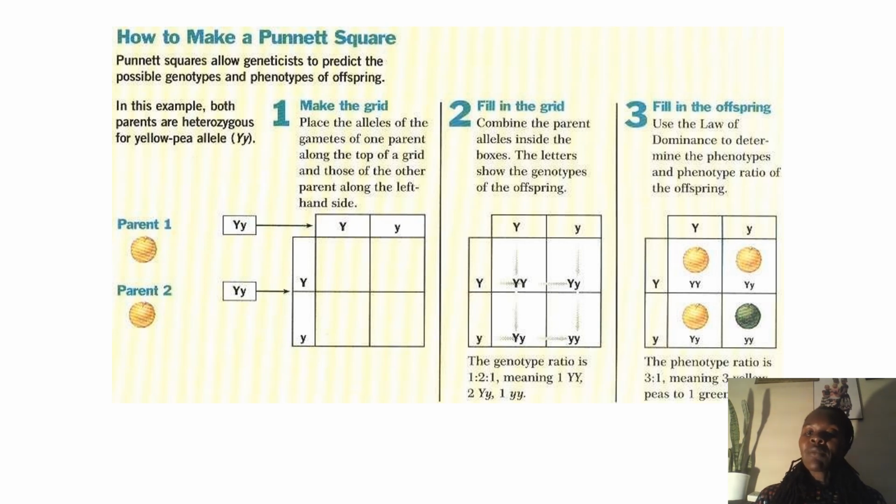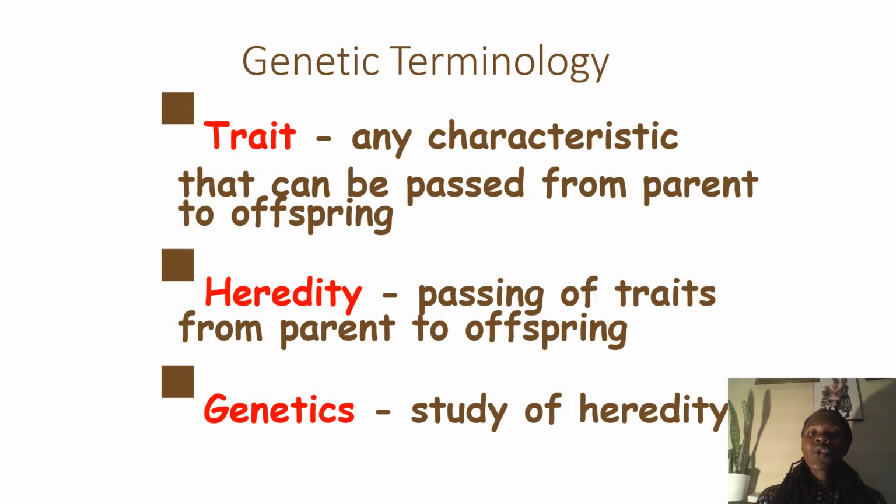In this case, the phenotype will be 3 yellow, 1 green. Sorry, I went ahead of introducing you to the genotypes, but I was explaining how the Punnett square is going to help us understand the genetics questions or problems and help us to solve them.